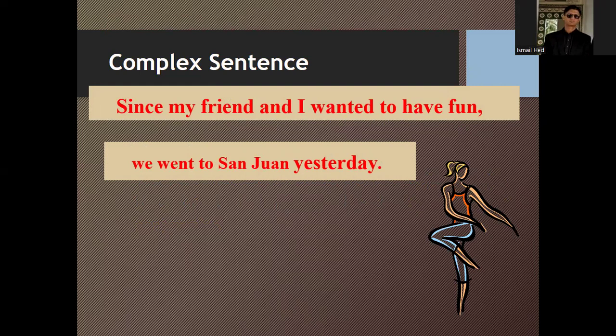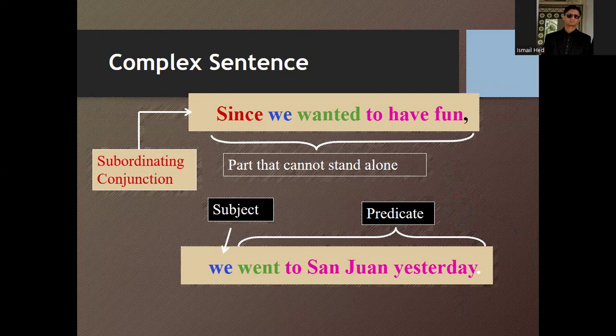we went to St. John yesterday. So here you can see that these are two different clauses, but ideologically, when we put them together, they have to stay within one sentence, because one idea is independent and the other idea is dependent upon that other clause.